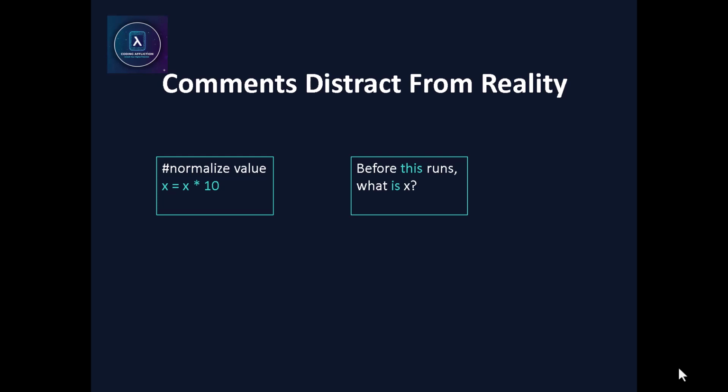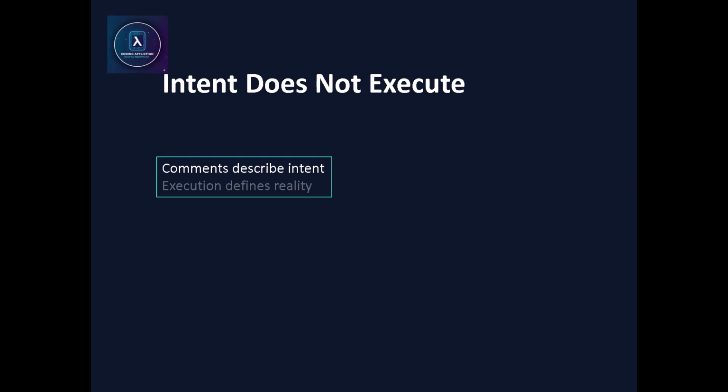This is where even experienced developers get sloppy. The comment says "normalize value," and your brain wants to believe the story. Pause. Before this line runs, what is X right now? If you don't know, the comment already did damage. The CPU never reads that comment. If X was 0 before this line, multiplying it by 10 preserves 0. Comments describe intent. Execution defines reality. When they disagree, reality wins quietly.